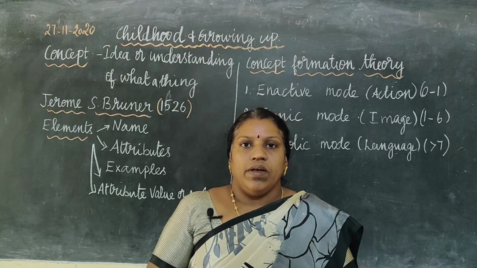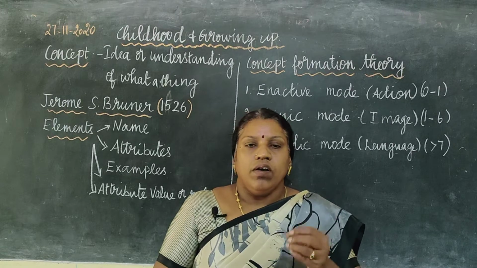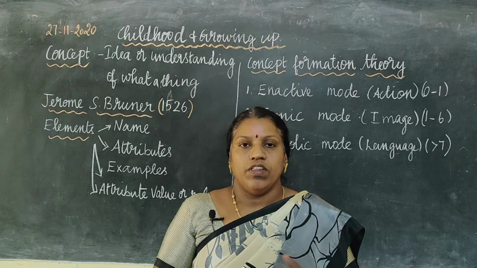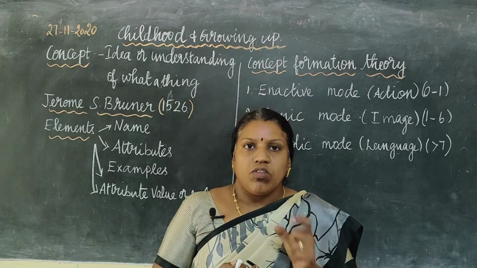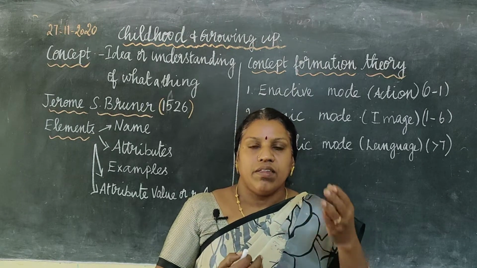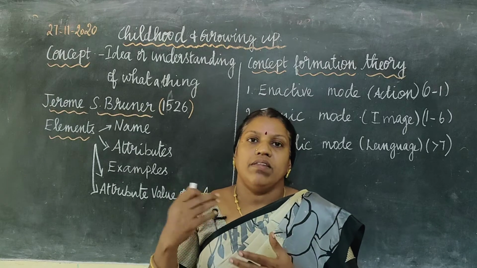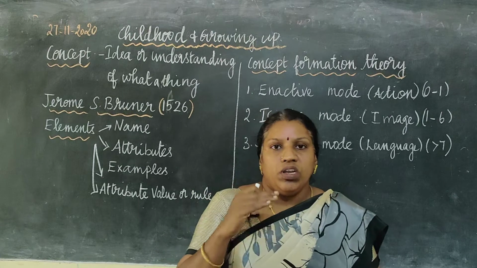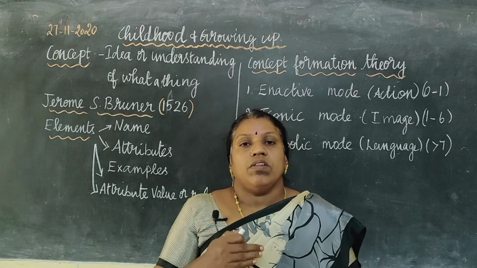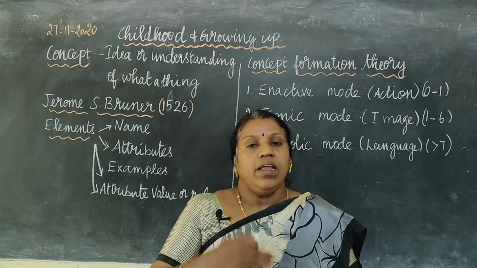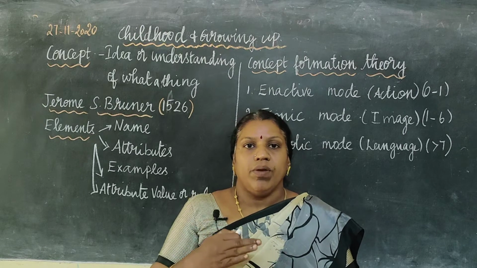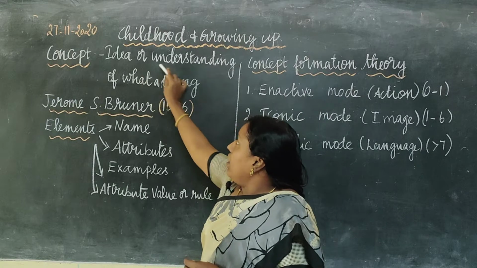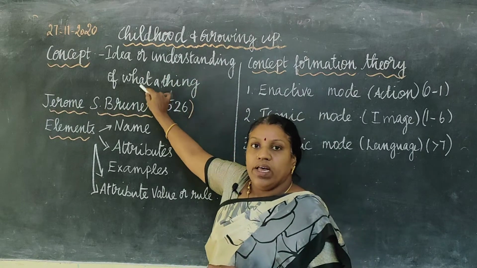So take for example, when I say fruit, what immediately comes to your mind? Your favorite fruit, is it not? So you have developed this concept of fruit by various subordinate experiences that you have got about that particular fruit. So let us see today what is concept and how the concept is formed in human beings in 3 different stages. This is given by Bruner. Okay. So what is a concept? It is an idea or an understanding of what a thing is.